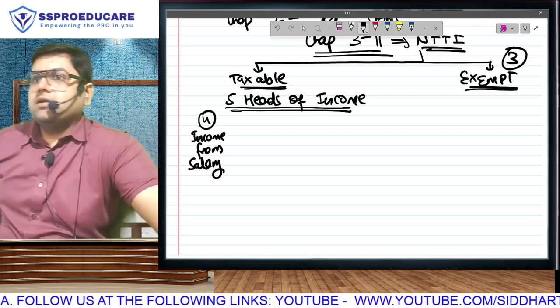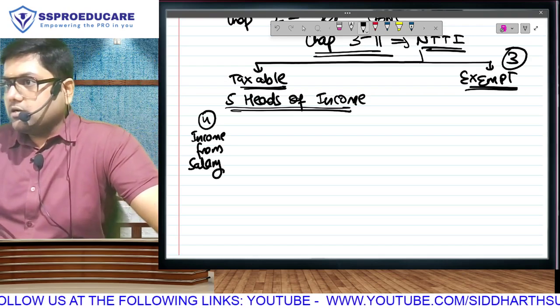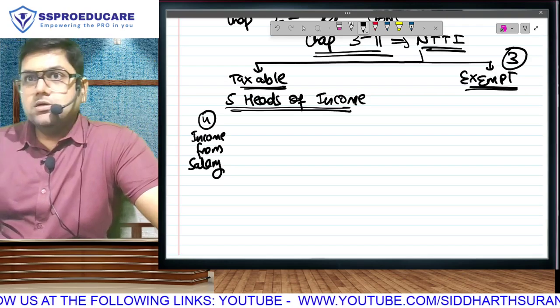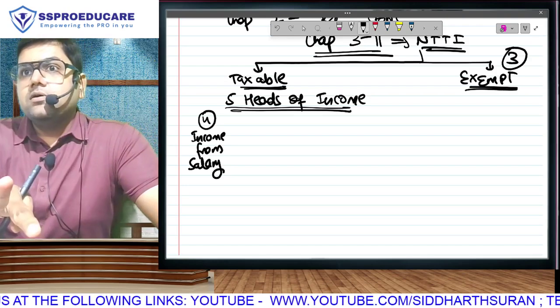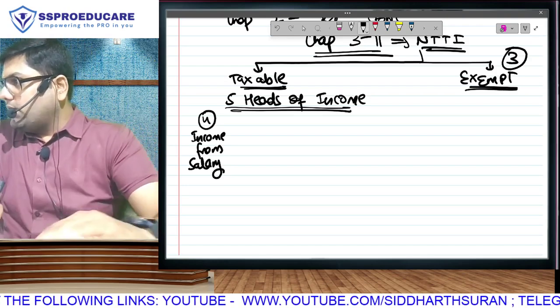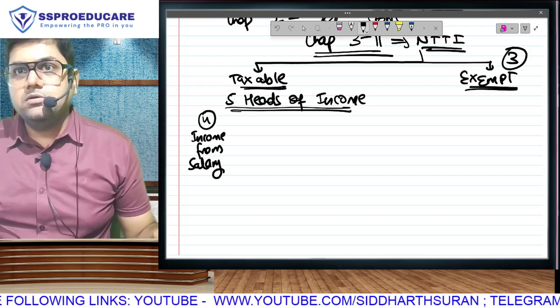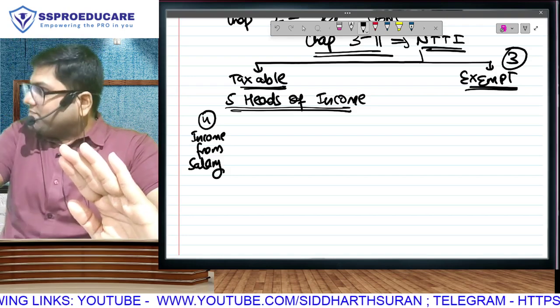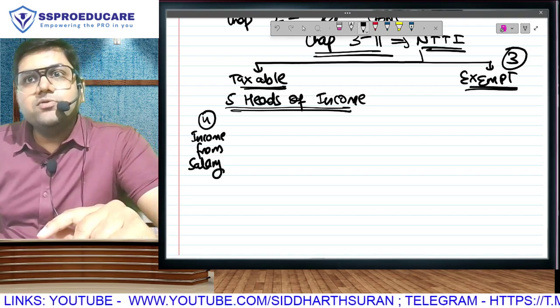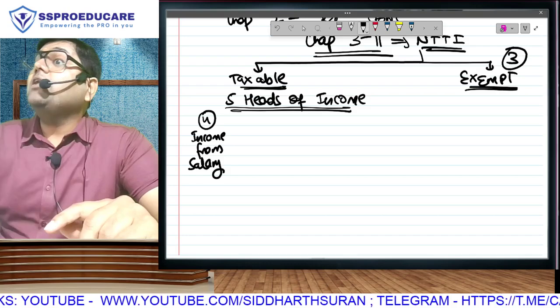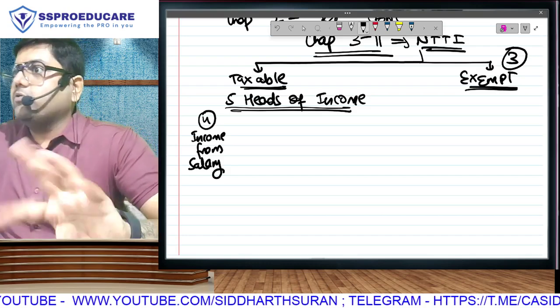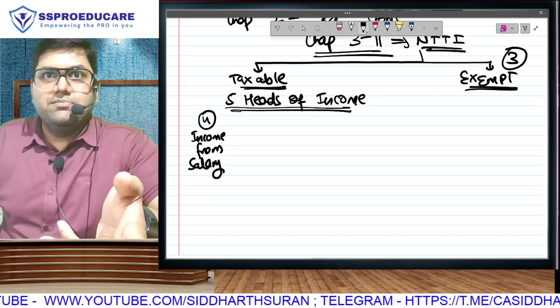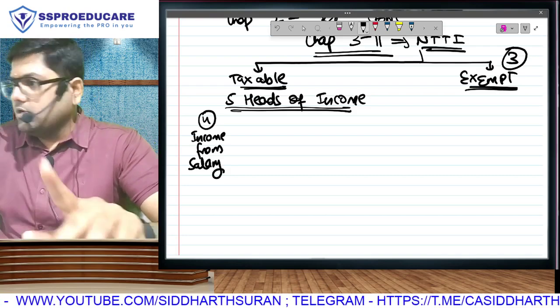salary. See, when your student life gets over and your work life begins, the 2 main options available to you are you go and work for someone or people come and work under you. When you go and work for someone, you'll get your fixed monthly amount, that is salary. And when other people work under you, you may or may not make money. First of all, running a business can result into profits or losses.